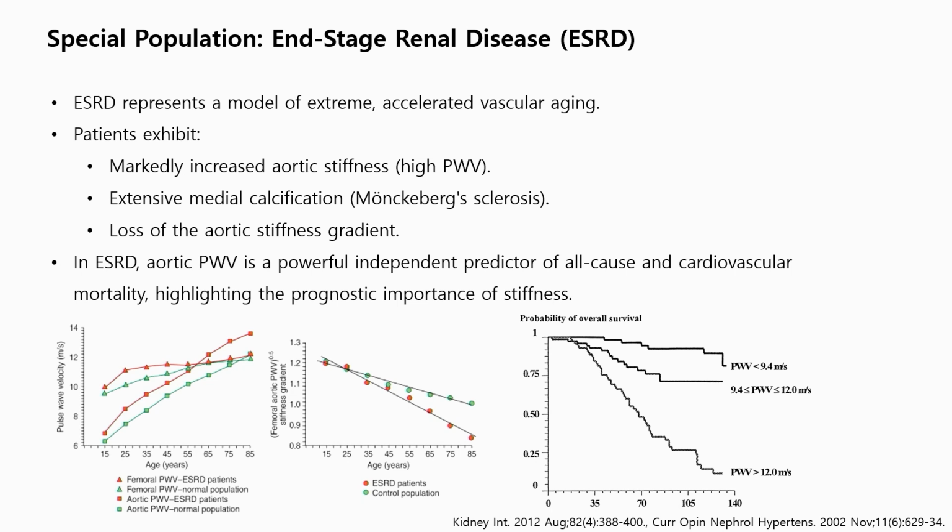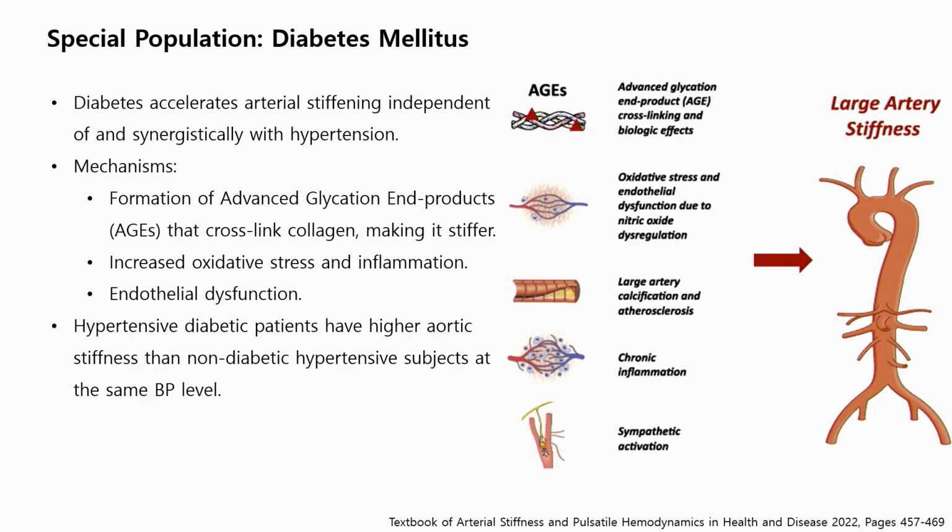In ESRD patients, extravascular calcification loses the stiffness gradient and leads to very high pulse wave velocity, and these are all strong predictors of mortality. And in diabetic patients, advanced glycation end products cross-link collagen, making it stiffer, and it also causes endothelial dysfunction and arterial stiffening even at the same blood pressure level.